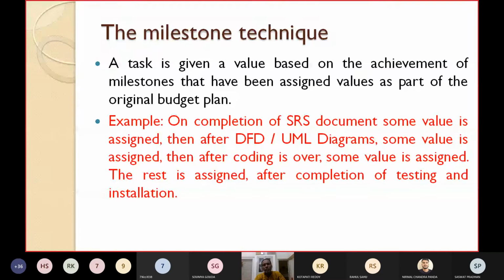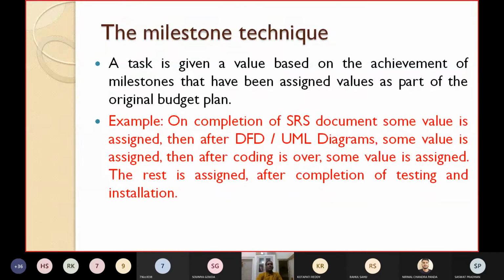SRS document is completed, one milestone. Design documents such as DFD and UML diagrams are over, another milestone. Coding is over, another milestone. Testing is over, another milestone, like that. On completion of the SRS document, some value is assigned. Then after DFD and UML diagrams, some value is assigned. Then after coding is over, some value is assigned. The rest of the value is assigned after completion of successful testing and installation. So in this way, you can use the milestone technique.